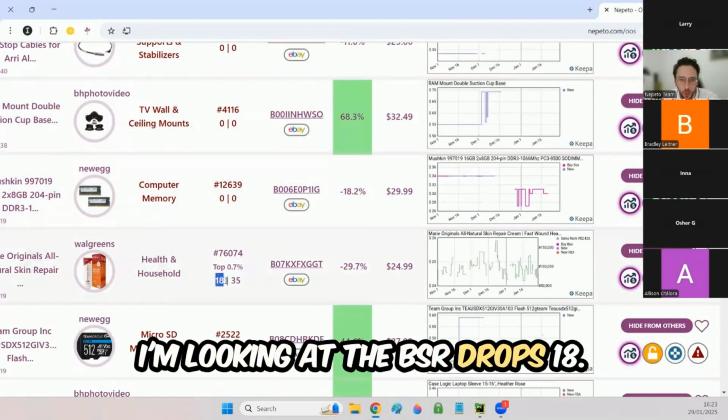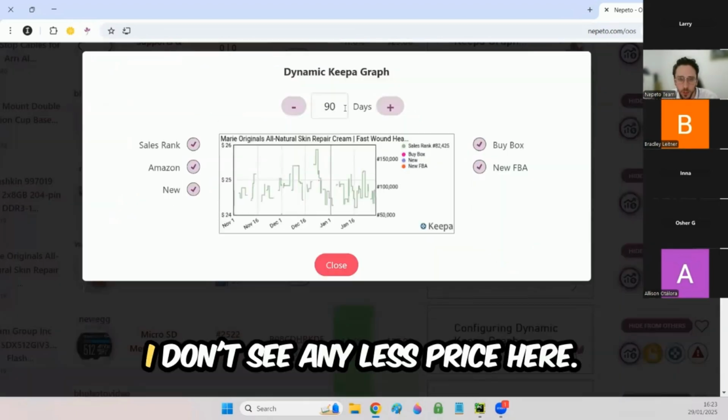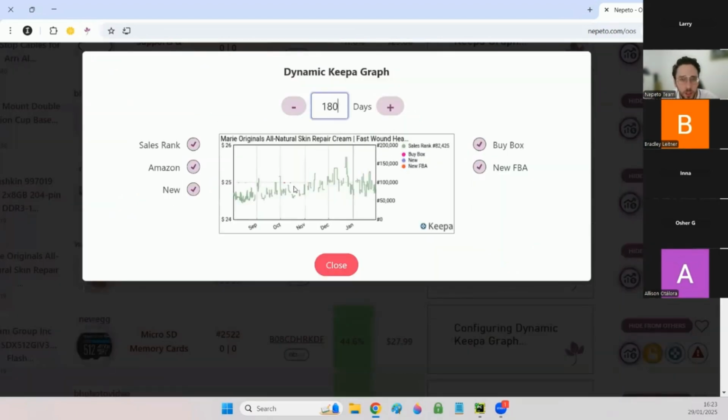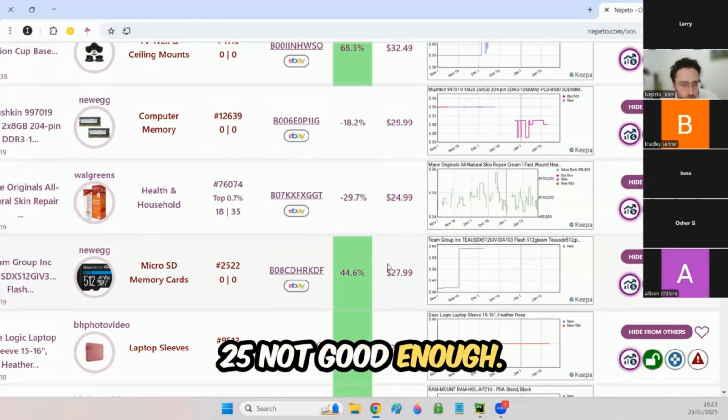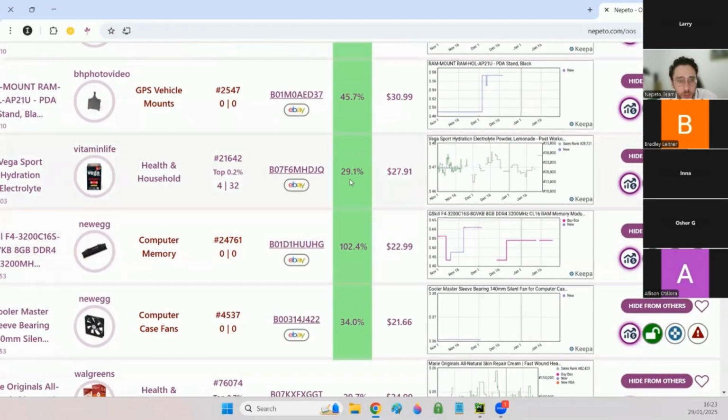I'm looking at the BSR drops, 18. I don't see any less price here, 25. It's not good enough. Let's move forward.